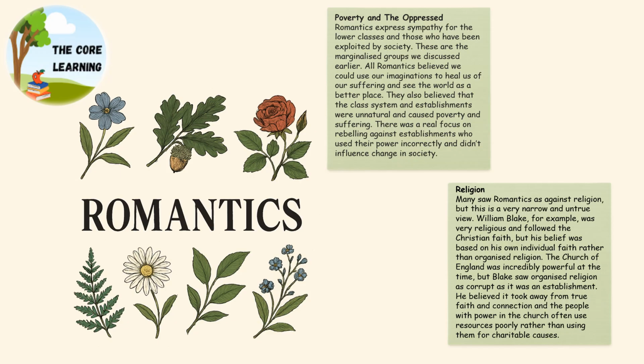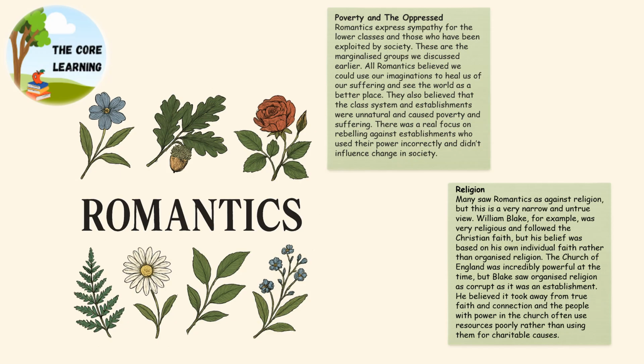Now this kind of links to that poverty and the oppressed focus that they have. There's a lot of sympathy for the lower classes and people being exploited by society. We see again that word marginalised groups. All Romantics believed we could use our imaginations to heal us of our suffering and we could see the world as a better place. They thought that the class system and establishments were completely unnatural. They thought that these were something that we made up in our head, something that we could easily rebel against.